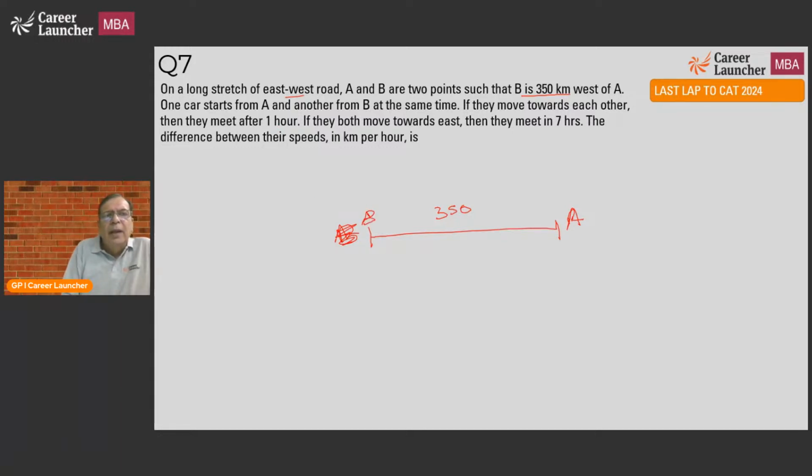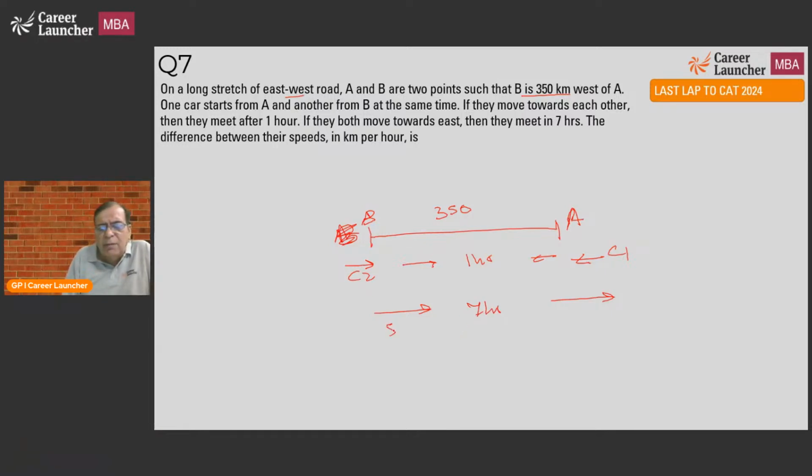Okay. One car starts from A. Another car starts from B, and at the same time, if they move towards each other, they meet after 1 hour. If they move towards east, that means C2 is this side, C1 this side. They meet in 7 hours. What is the difference in the speed in kilometers per hour?